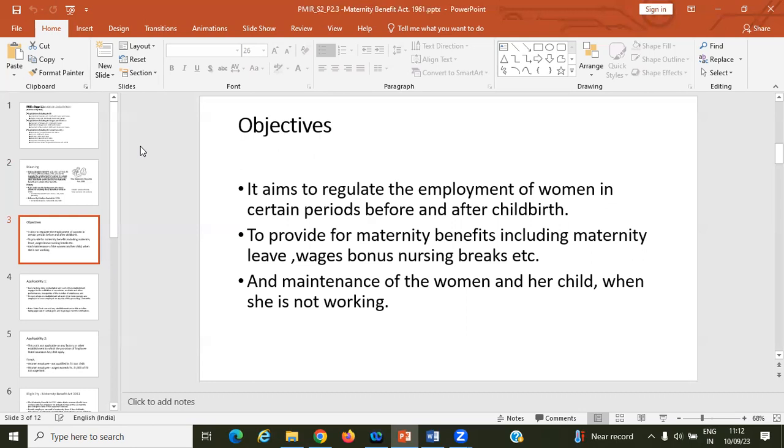So the objective of this act is mainly to protect and provide help to those people who are going through maternity.